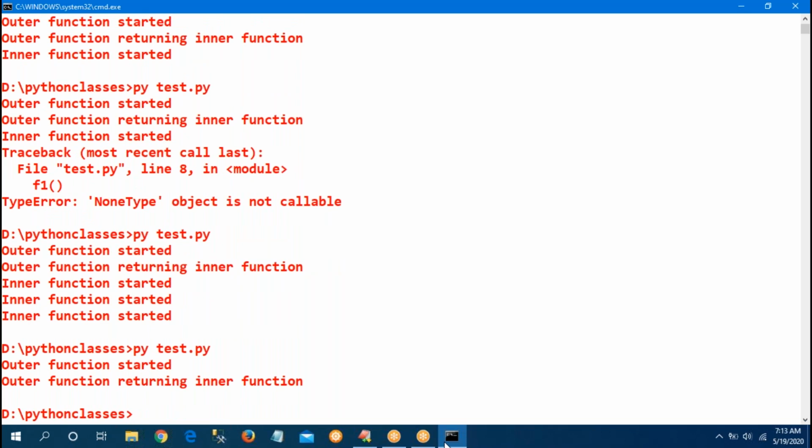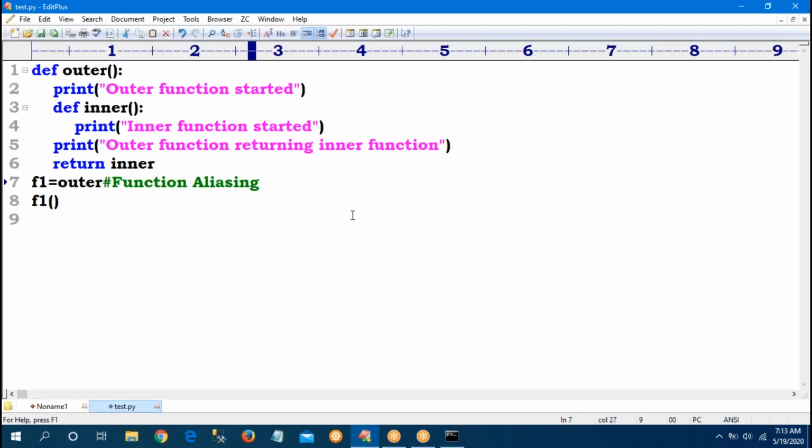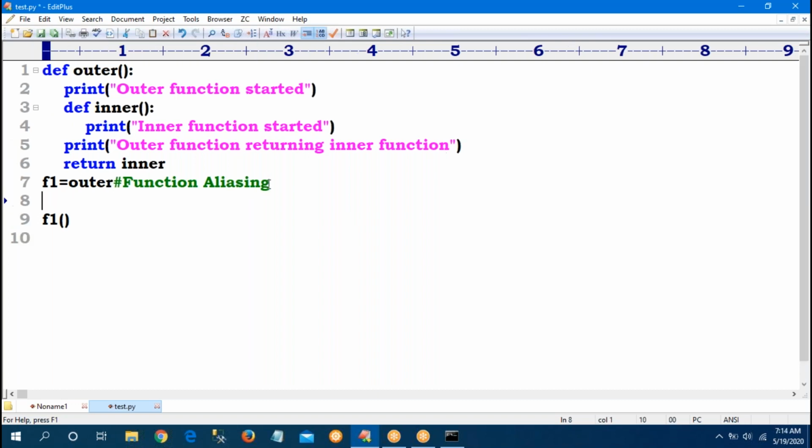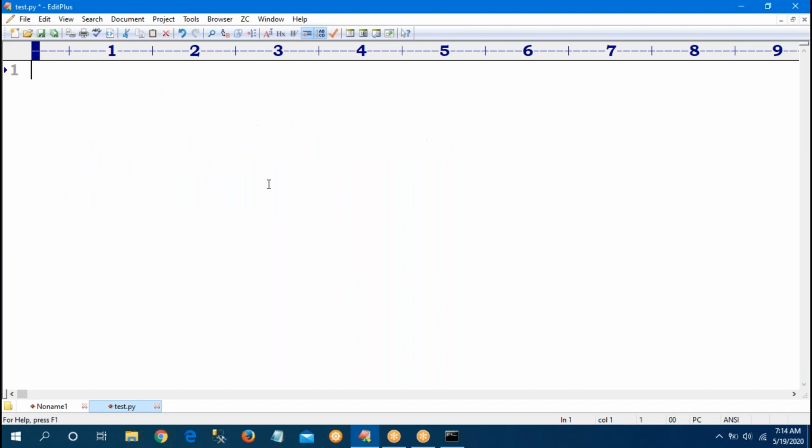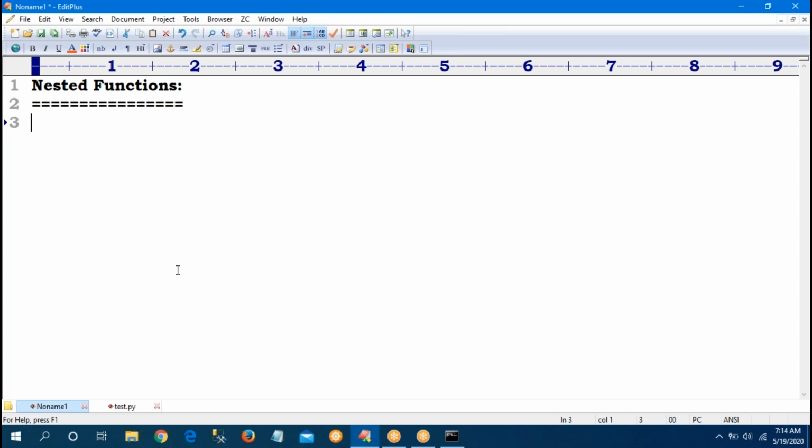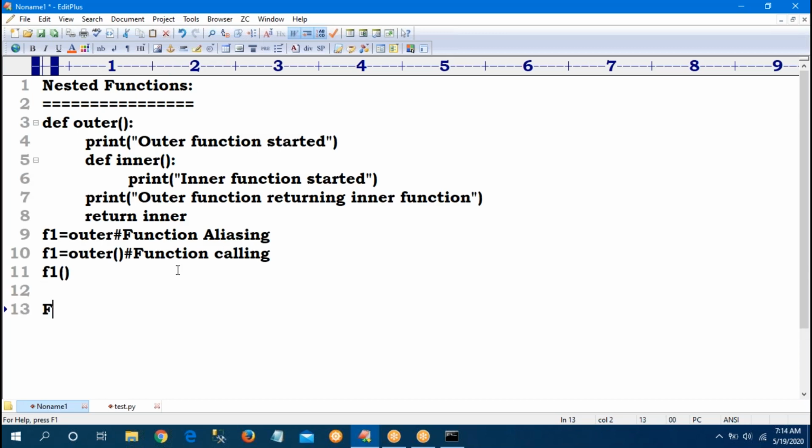Outer function started, outer function running, inner function. So like that, we can provide our inner function and outer function. In this, the most important thing, one is this is function aliasing. If I'm given like this, it is called function calling. Those are the two major important points. So now,